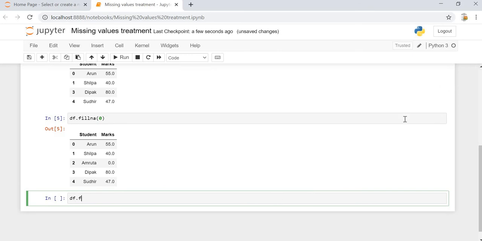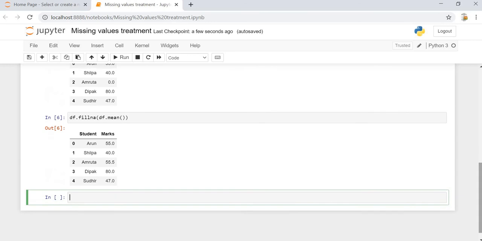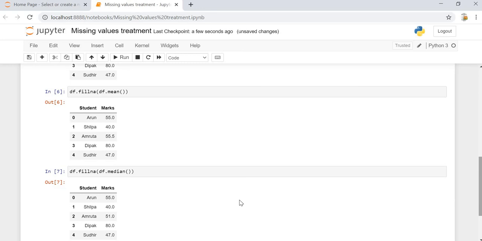So df dot fill NA, and with df dot mean, then it will replace with the mean value or the average value. We can also replace with median. Same thing we will be doing, df dot fill NA, df dot median, and it will replace with the median value.